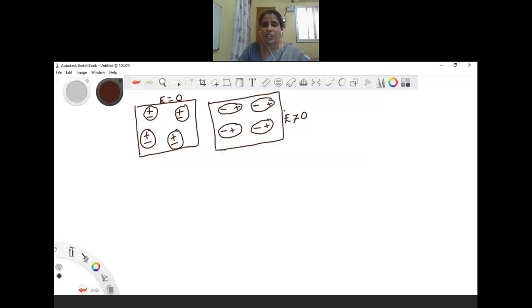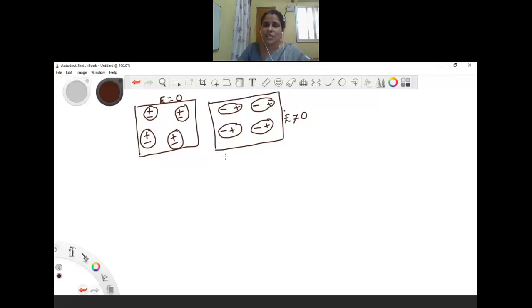Now we will have one question. Till what time will this displacement of charges take place? Here the displacement stops when the external force on the constituent charges of the molecules is balanced by the restoring force.